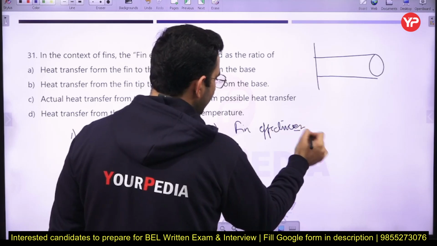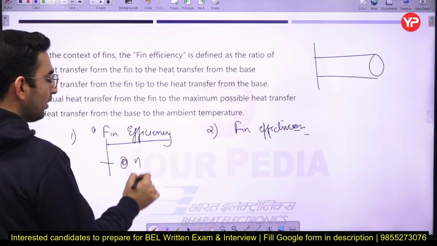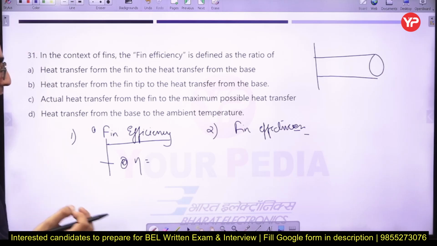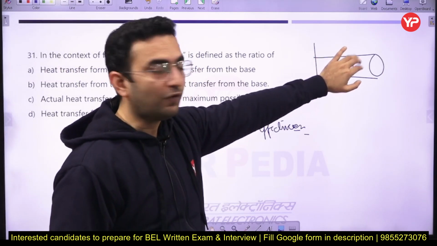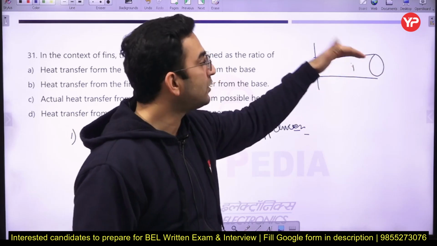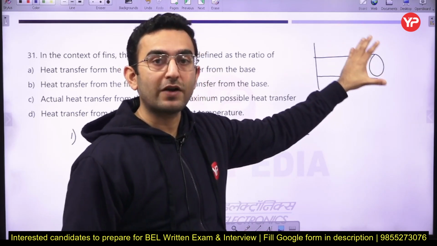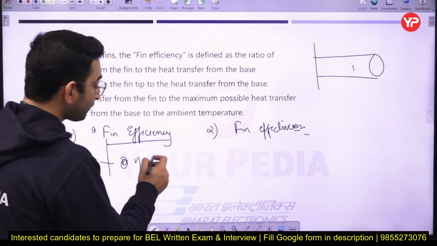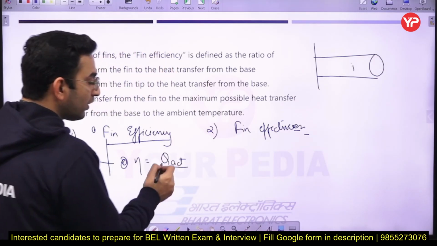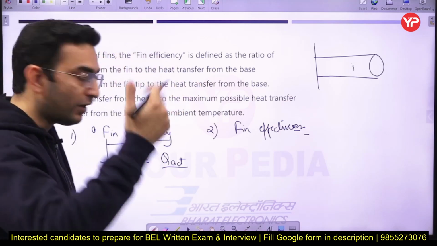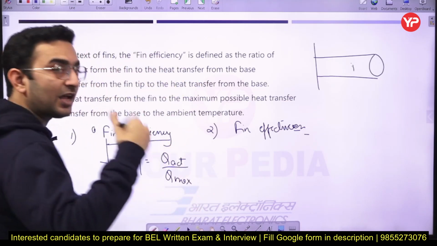So how do we define the fin efficiency here? Fin efficiency is the ratio of the actual heat transfer from the fin to the maximum possible heat transfer from the fin.